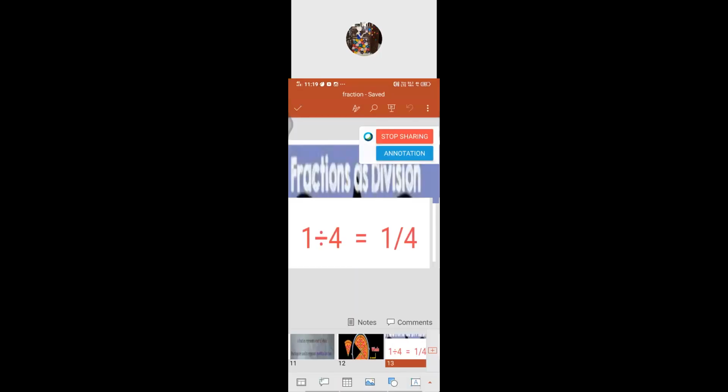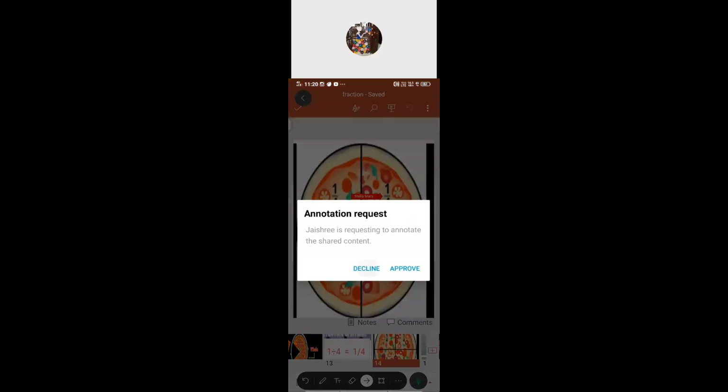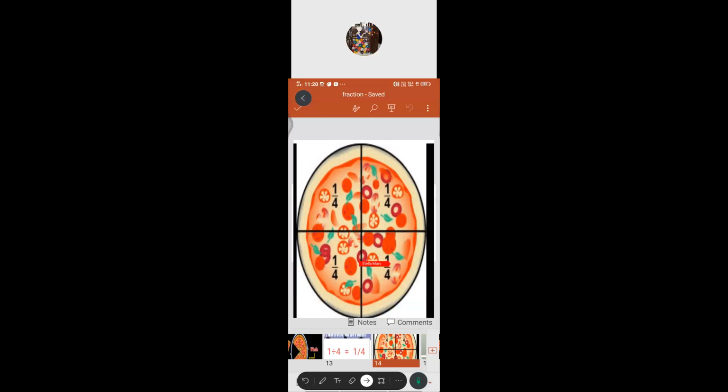We know that fraction as well as division are correlated. How are they related? A fraction is a part of a whole. Suppose we take a full pizza and divide it into 4. The one part you take, for your brother, father or mother, each part you take from the whole is the fraction.